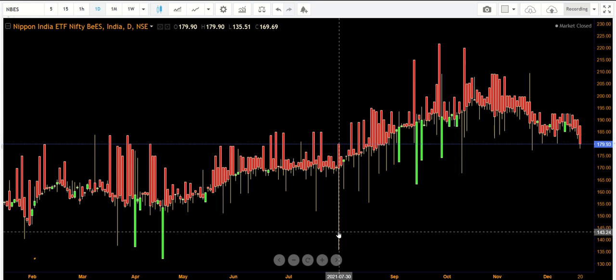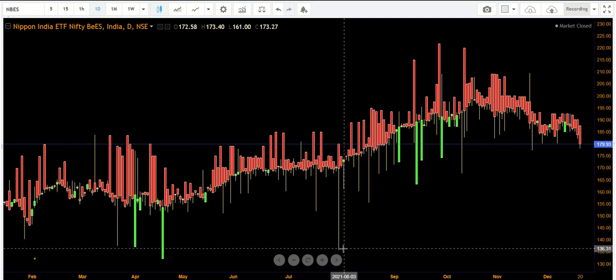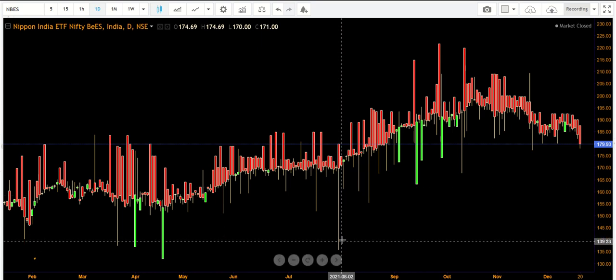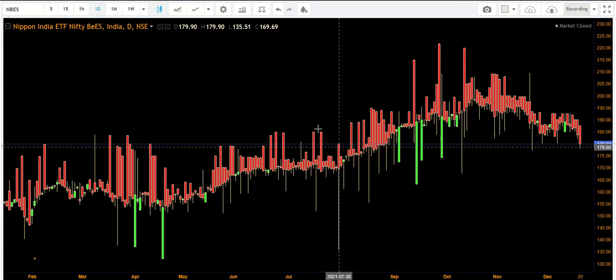But if we are investing in index mutual funds based on the Nifty 50 index, it will be on the closing basis value only, that is 169.69. So we will be missing the opportunity to capitalize on the downward movement of the market. So this is the difference between these things.